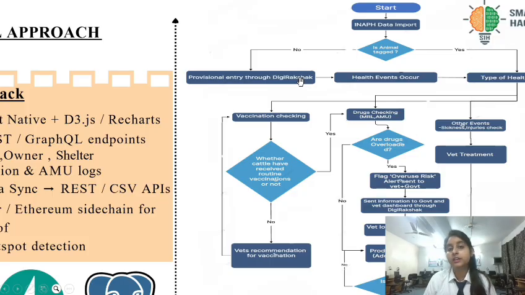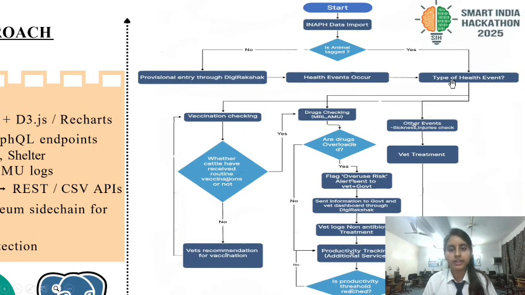Now, what is this provisional entry? It is kind of, you can say, our solution will provide a provisional tag to the animal until it is officially tagged with INAPH or the government portal. Now, the health events will occur, and there are different types of health events which will be handled by our solution. That is the vaccination checking, the drugs checking of MRL and AMU, and the other health events.